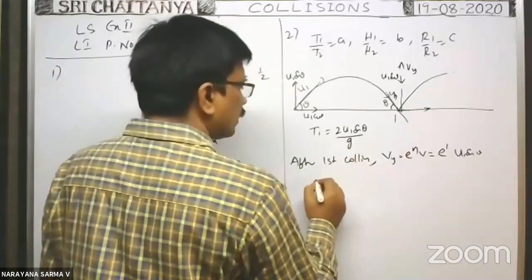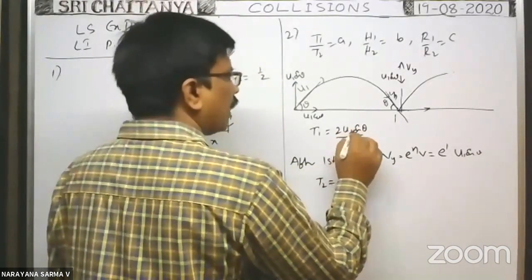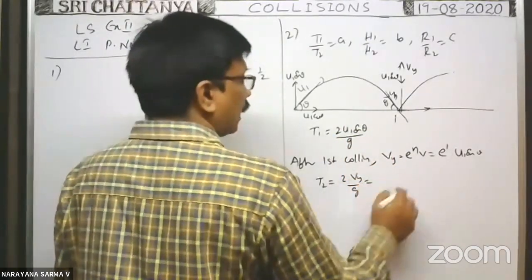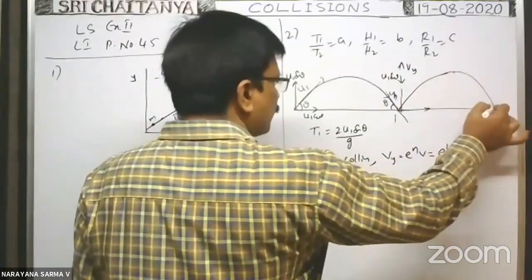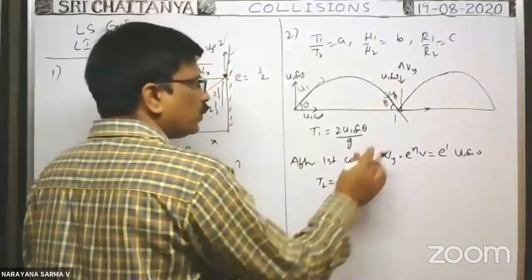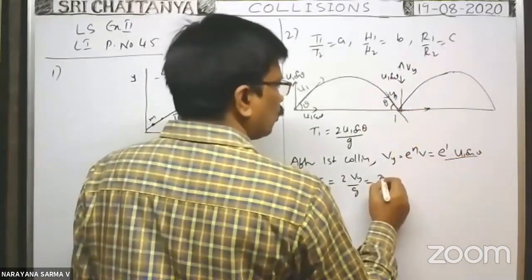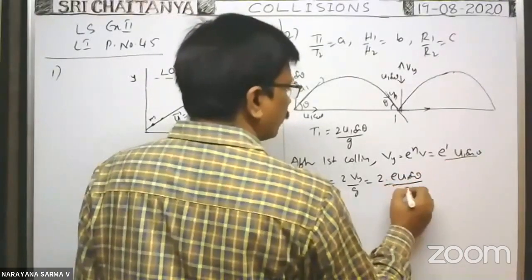Therefore, in this case, what is the time of flight? Time of flight T2 is equal to 2 into the vertical component of velocity after collision, that means 2Vy by g. That means after the first collision, the time of flight for the body to reach the ground again is 2 into e u1 sin theta by g.